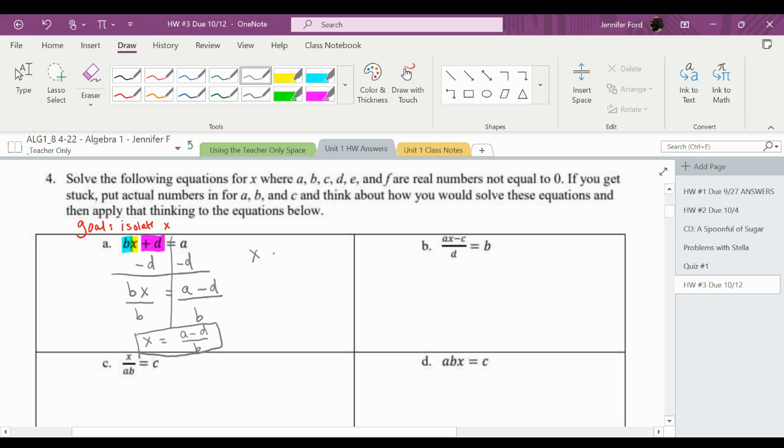You could also write the answer as x equals 1 over b times the quantity a minus d. You could also distribute that: a over b minus d over b. Any of those are correct. I think for the video, I'm just going to do the left-hand side ones, and then I'll go back in for the answer key and do the right ones too.